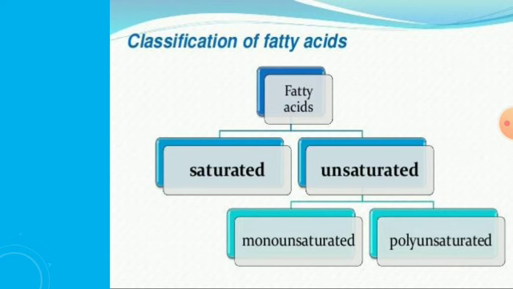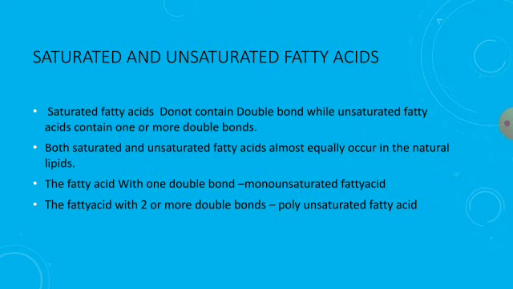Unsaturated fatty acids are again divided into two types: monounsaturated fatty acids and polyunsaturated fatty acids. We already discussed that saturated fatty acids do not contain a double bond, while unsaturated fatty acids contain one or more double bonds.